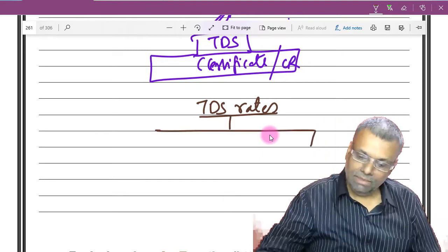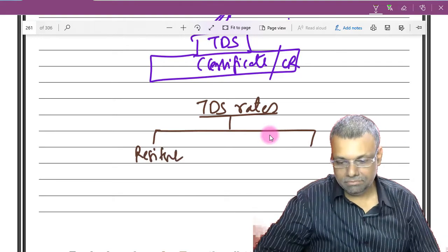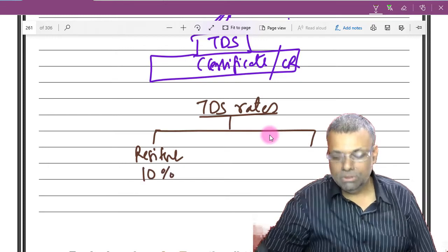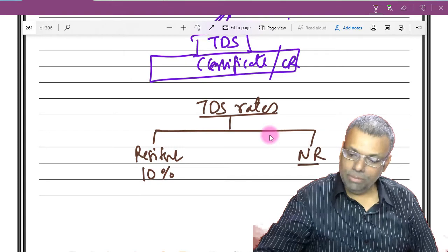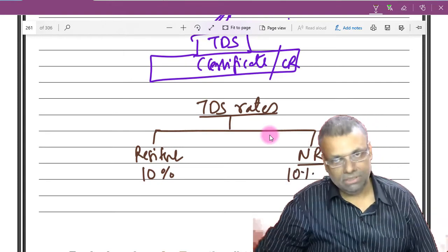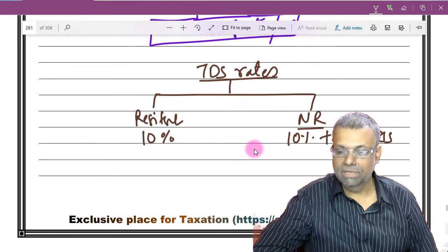If there is any payment to a resident person, and supposing the tax rate is 10%, it is a fixed 10%. But if you are paying to a non-resident, then it has to be the appropriate percentage plus the applicable surcharge and plus the applicable cess. Keep that in mind.